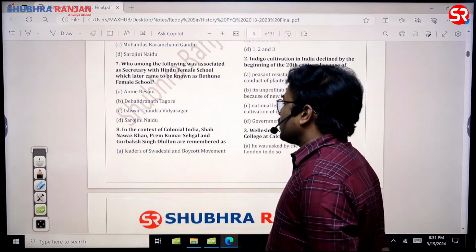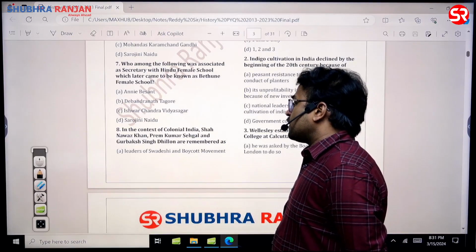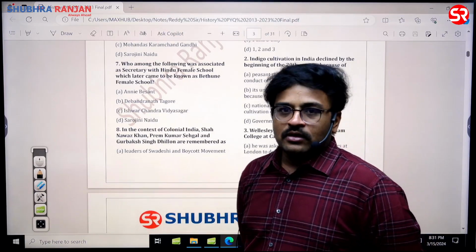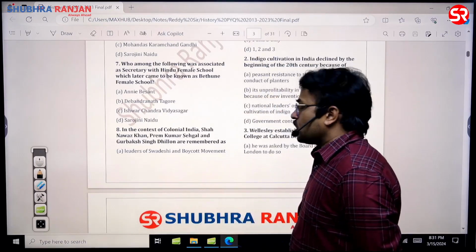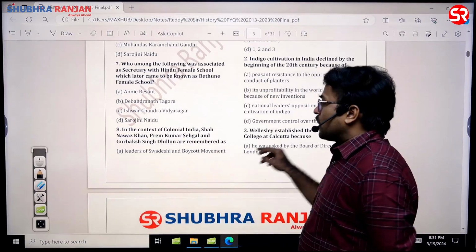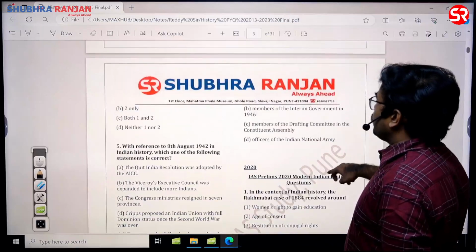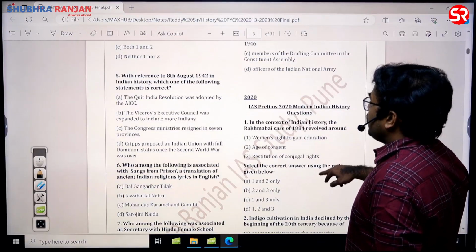Then the next question is a cakewalk question. Shahnawaz Khan, Prem Kumar Sehgal, and Gurbaksh Singh Dhillon. These are the 3 people who are associated with the Red Fort trials, and who tried to defend them. Those areas also you need to take a look at. So the answer for this question is officers of the Indian National Army, sir. D is the answer for this question.